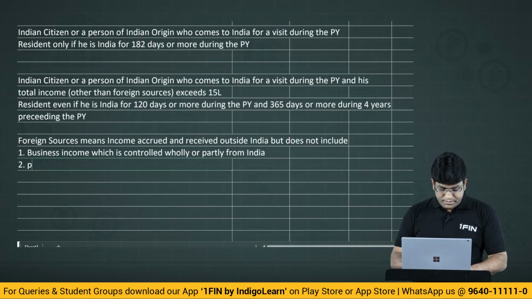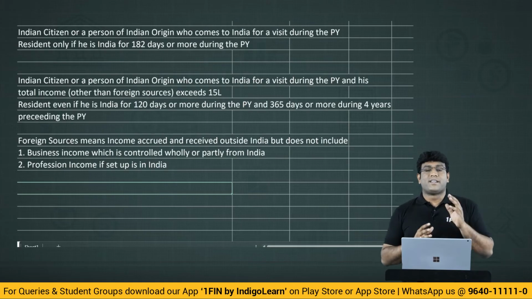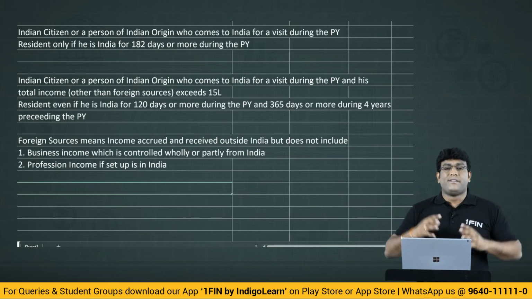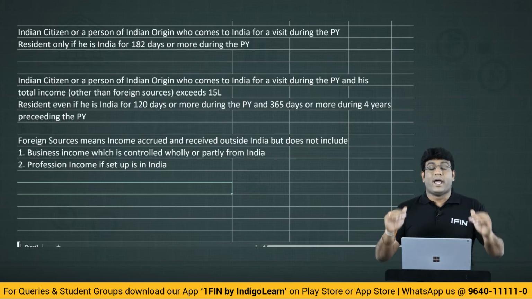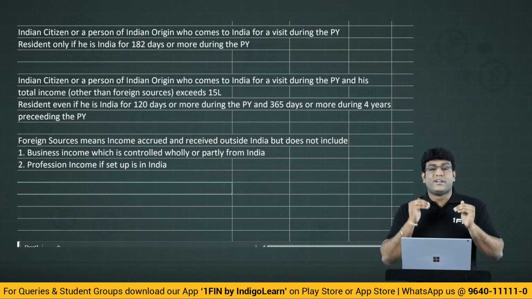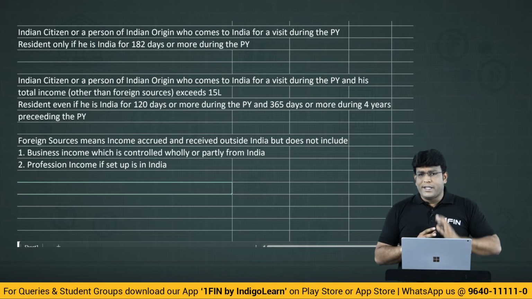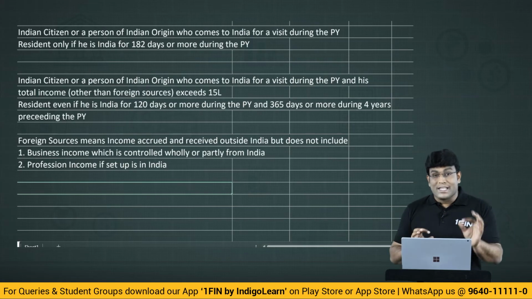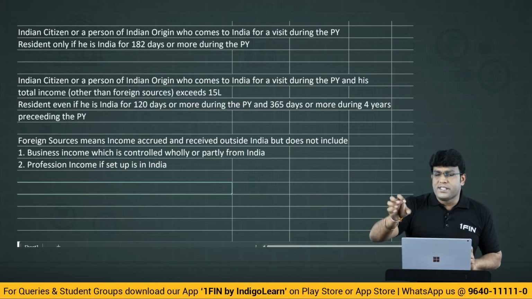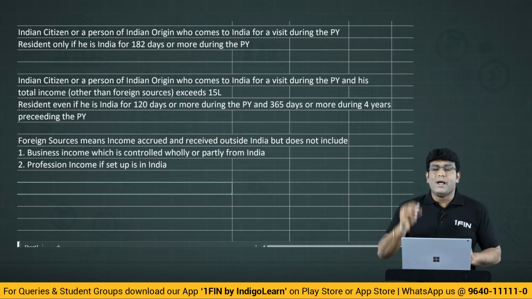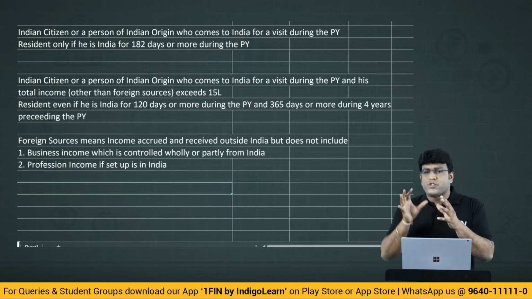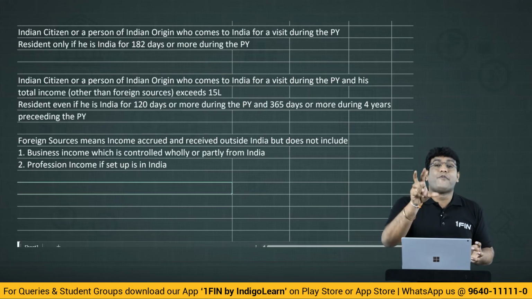Second point, profession income if setup is in India. When I say setup is in India, setup basically refers to having an office in India, a fixed place of activity in India. For example, Shivateja has got an office in India. That means what? We say that Shivateja has got a setup in India. Now the point is very clear that foreign sources does not include business income which is controlled from India, or professional income where setup is in India. That means these two incomes are not considered in foreign sources.